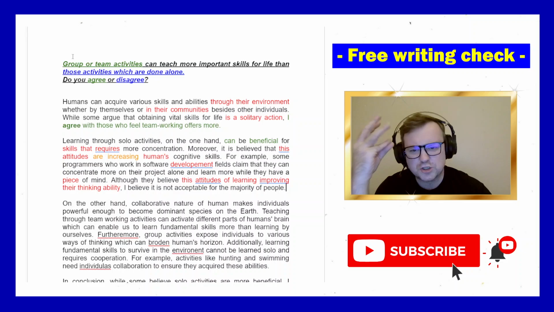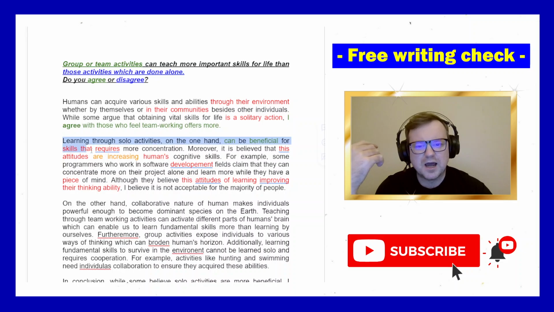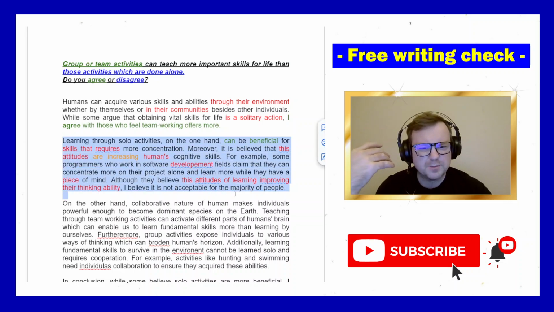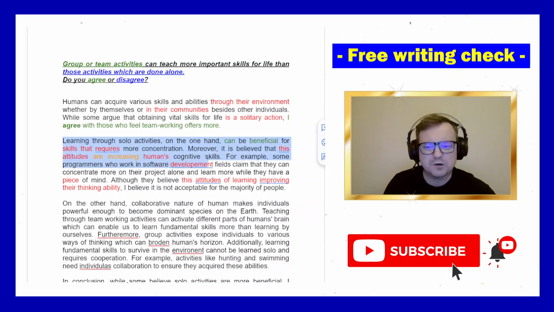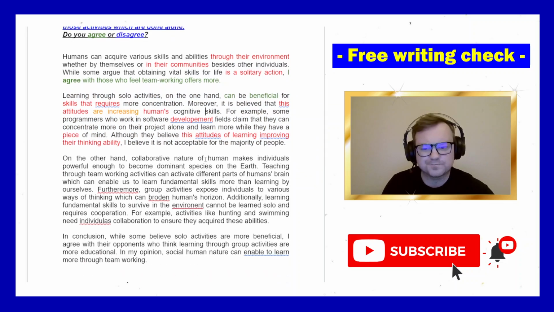Now, it seems strange that the candidate says that they agree that working with others teaches us important skills for life, and now they start by talking about how working alone gives you skills for life. So yeah, all of this paragraph, unfortunately, is bad for the task response.